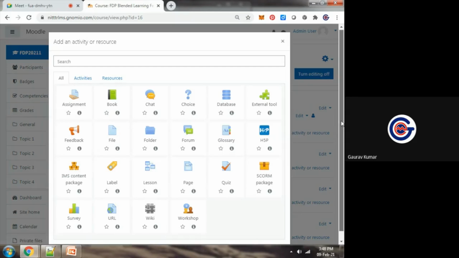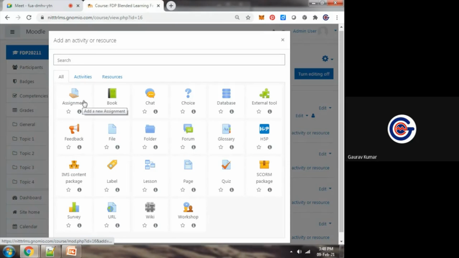I can give an assignment, a book, or a chat session. There is no need to use Telegram, WhatsApp, Signal or any other chat application. Within the platform itself we get a chat engine. Choice: if I want to get some option from my students, you might have seen in many semesters the option to ask for elective or optional subjects. We can use this option.